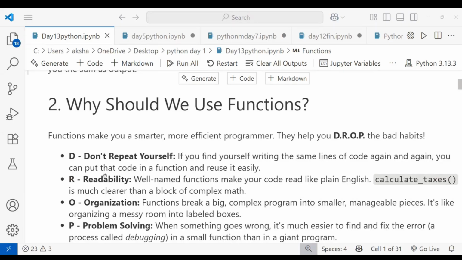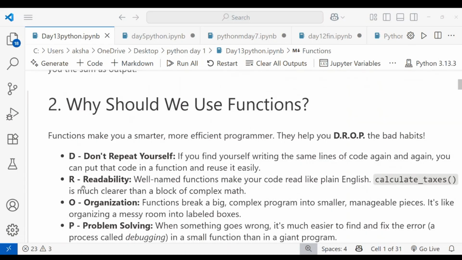Particularly in Python programming we call it DRY. DRY means do not repeat yourself. If you find yourself writing the same lines of code again and again, you can put that code into a function and reuse it easily. When you want repetition, it is like looping, for printing the same logic many times at a time. But with a function, when you call that function, it will do the task, like your addition or subtraction, a process like that.